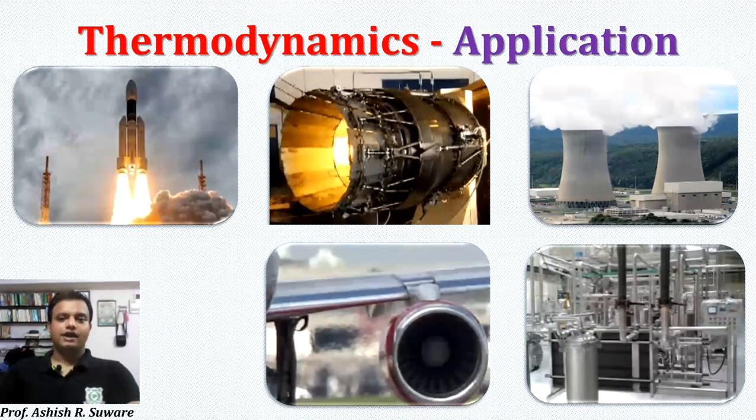Next, aeroplane. So airplane engine, it is working on combustion of fuel. So wherever there is combustion, heat will be involved, and hence it is application of thermodynamics. So as we can see, right from space science, power plants, chemical engineering and aviation, we are having application of thermodynamics.